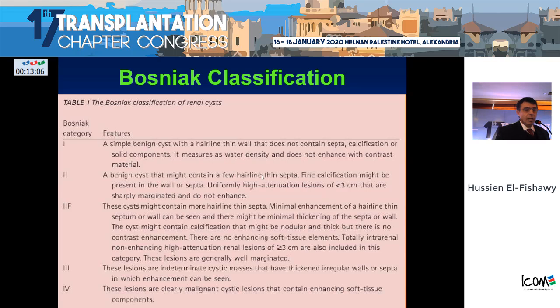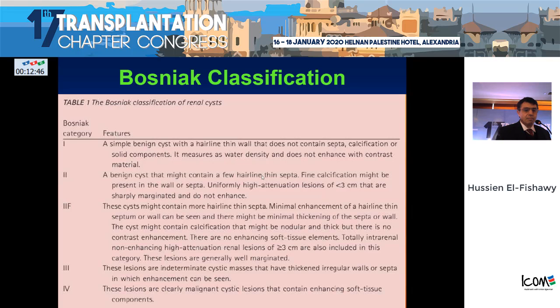Stage 1 or type 1, just a simple benign cyst, without any septa, calcifications, solid components, or enhancement. Type 2, a benign cyst that may contain a few hairline thin septa and fine calcifications, but there is no enhancement or any evidence of malignancy.